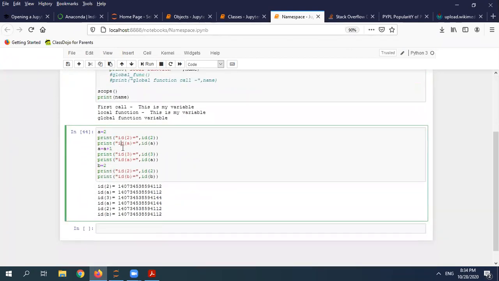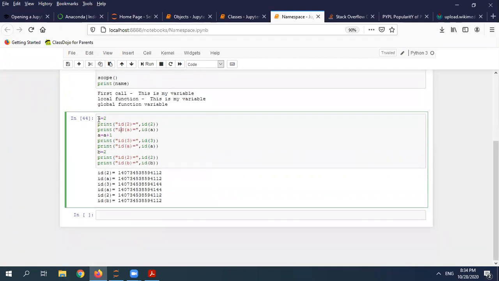And this one is just for information about the namespace. For example, as I said, a equal to 2, and there is a method id which will tell you the RAM address. So if I'm doing a equal to 2 and reading the memory of this one, you can see it's pointing to the same location. I made a plus 1 and the memory has been changed over here. Now again I'm assigning 2 to the b variable. You can see the same memory. So that is the namespace.